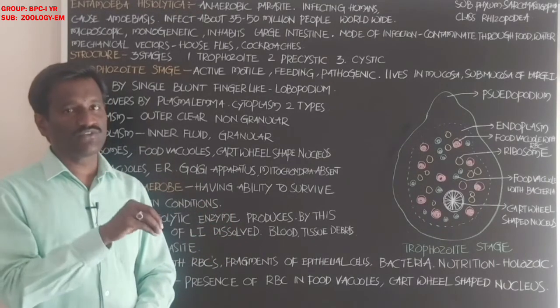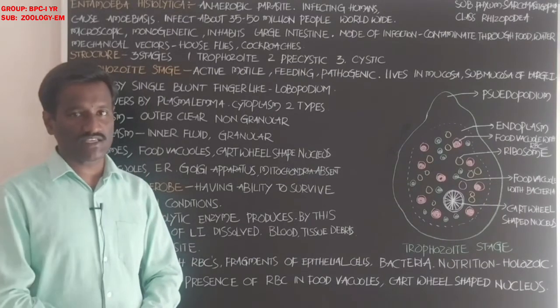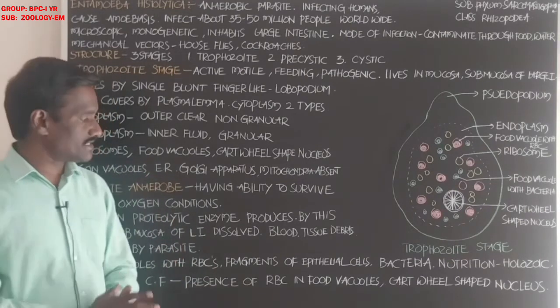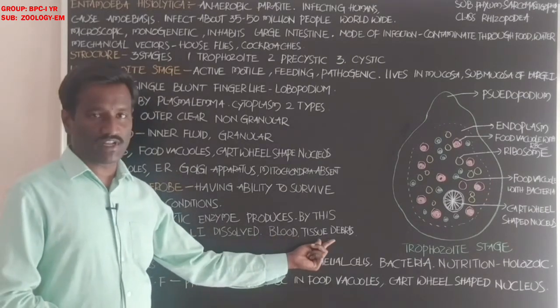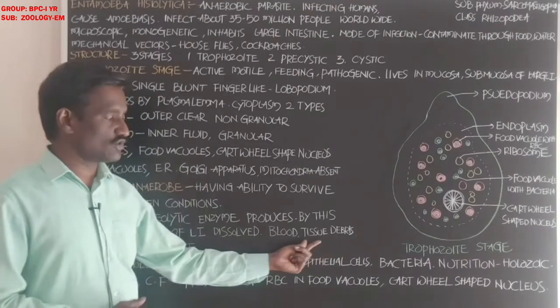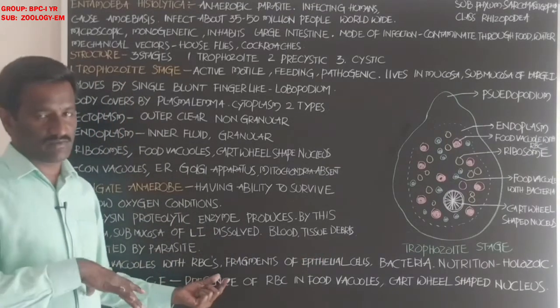By dissolving these layers, blood cells such as erythrocytes and tissue debris, the fragments of tissue cells, are ingested by the parasite.